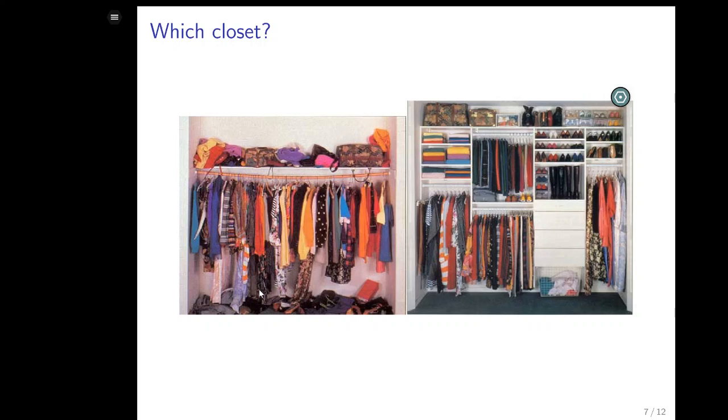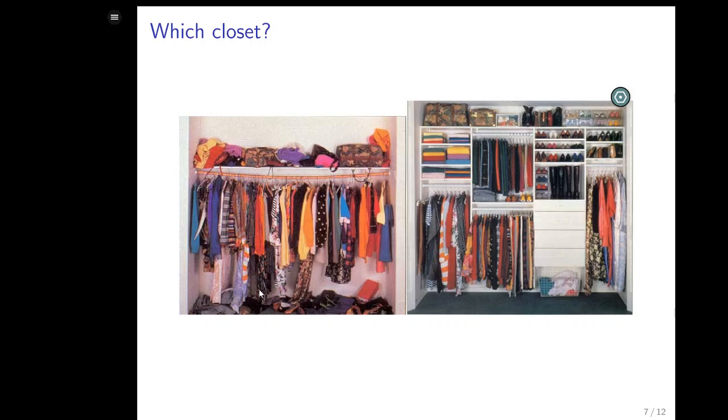Which would you like to do? The same contents. These closets have the same things in them, but they're different. And why does it matter? If I wanted something from the right closet, I could find it right away and just pick it up. Versus the left, I'd have to be searching through it and take my time. I tell my daughter that all the time, and yet her room looks worse than that. It's a big pile of clothes.